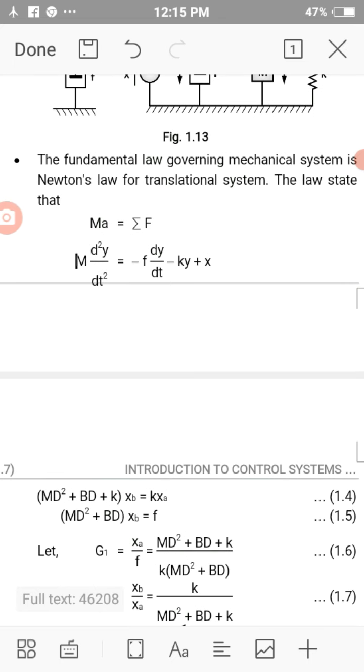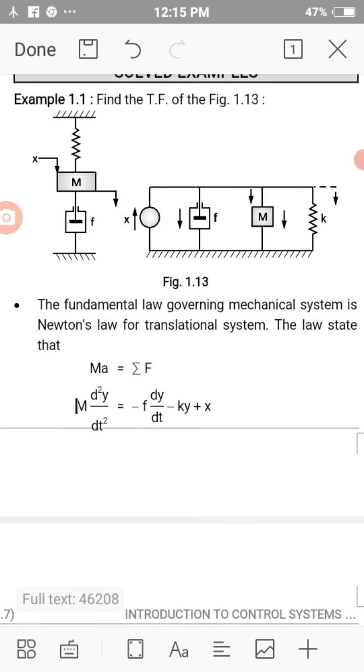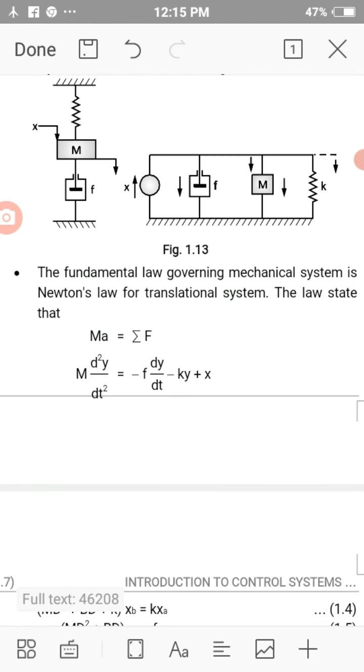Sum of force applied to this is given as mass into acceleration is equal to the sum of forces of all these.